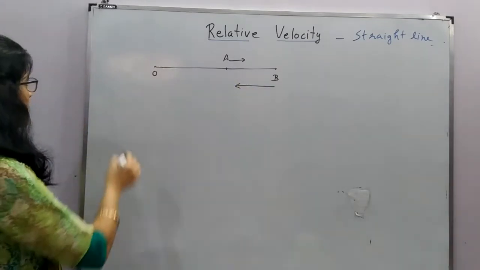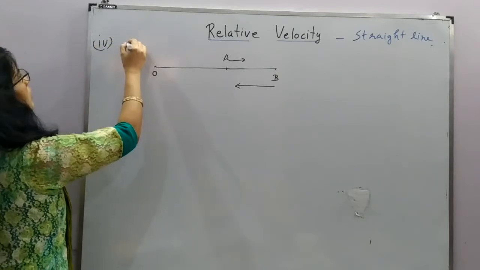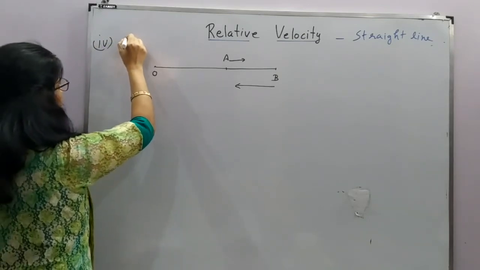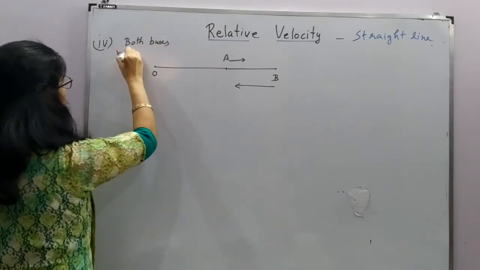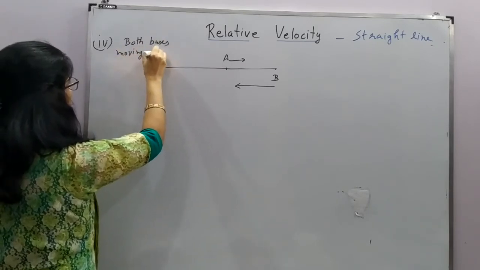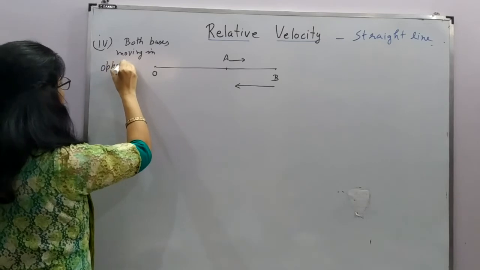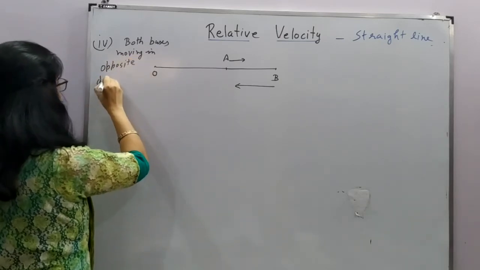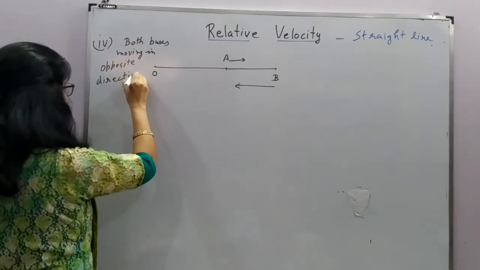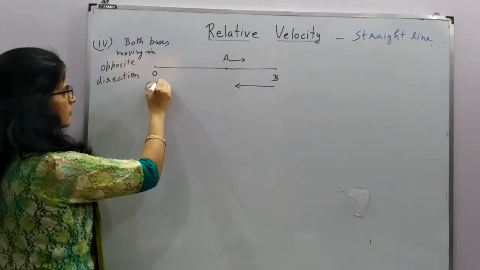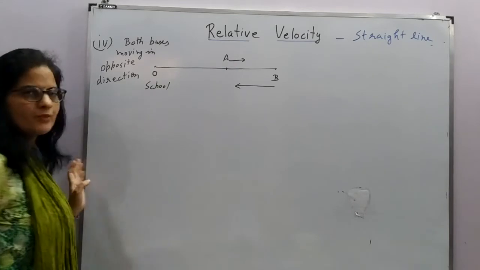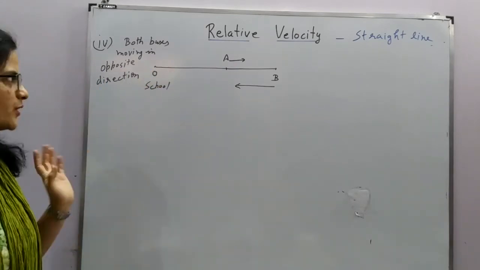So we are taking this fourth case: both buses moving in opposite directions. That may be the case when bus A is moving away from the school and bus B is returning from somewhere to the school.